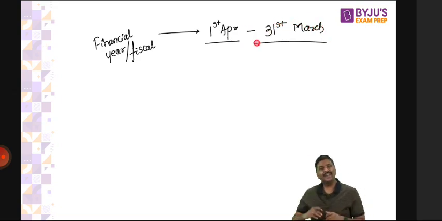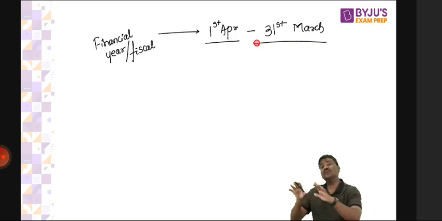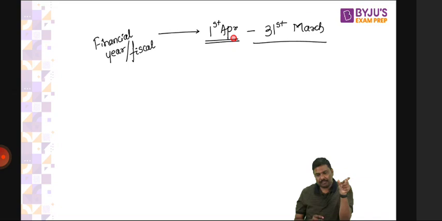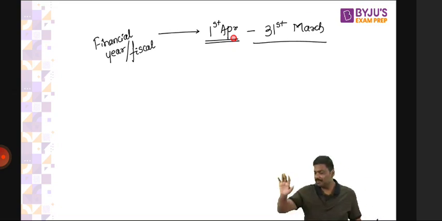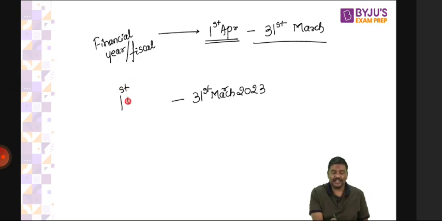So why like this, why like that? Not at all relevant for your exams. Don't focus on noise, focus on news. So the idea is simple here. A financial year will start from 1st of April and will end on 31st March. For example, we are in the month of March. All of you agree? We are in the month of March. Now understand this, 31st March 2023. This financial year started on the 1st of April 2022 and will now end on 31st March 2023.